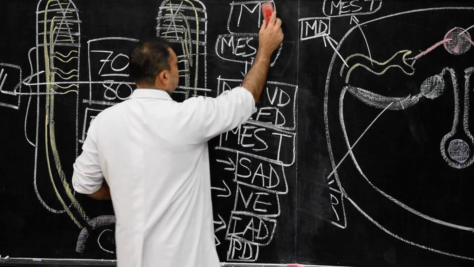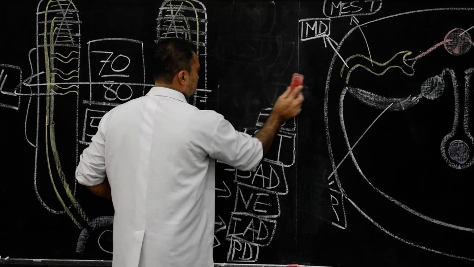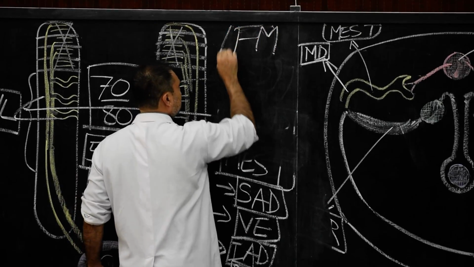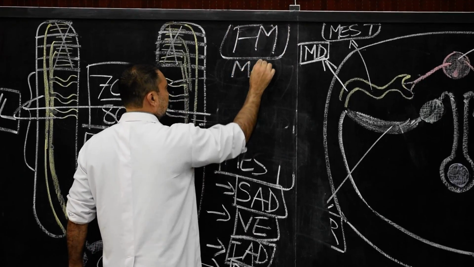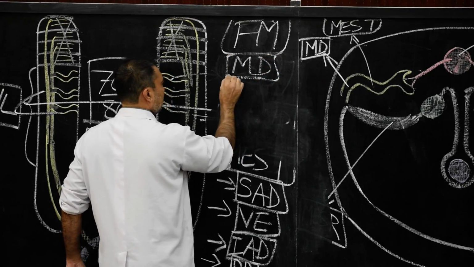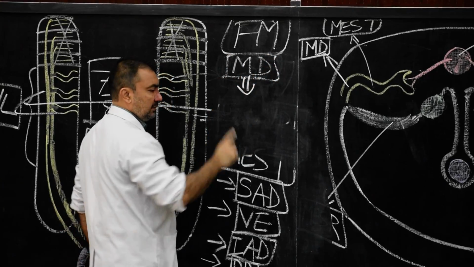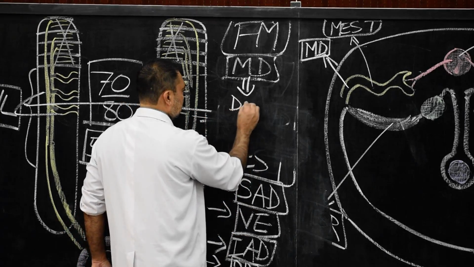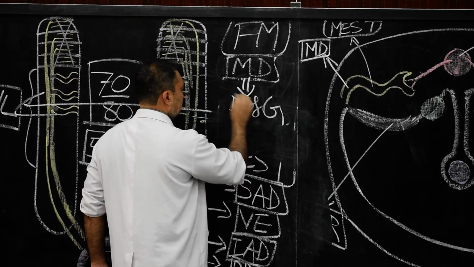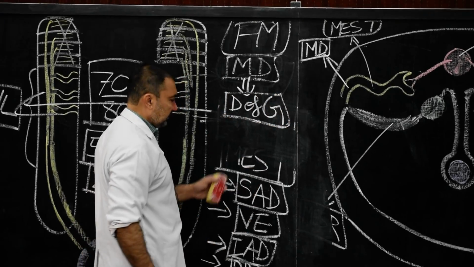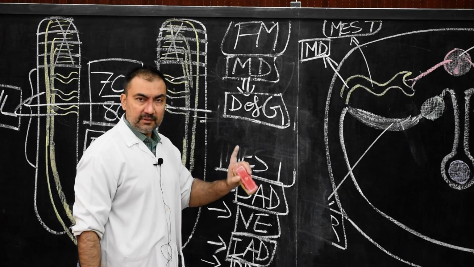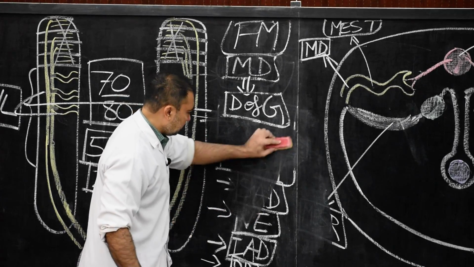In case of female, the mesonephric duct, before it disappears, will lead to the development of the duct of Gartner. This is a one mark question answer MCQ, duct of Gartner. So mesonephric duct in case of females will lead to the development of duct of Gartner.